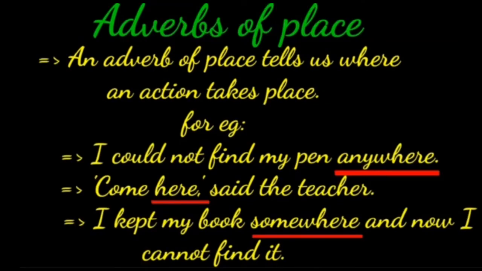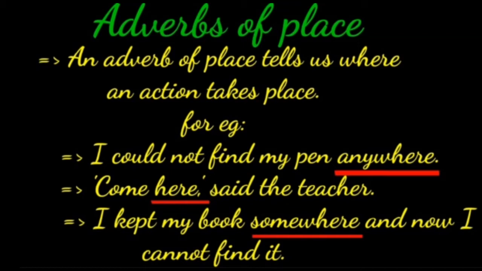Now, next kind, adverbs of place. An adverb of place tells us where an action takes place. I repeat, children, an adverb of place tells us where an action takes place. For example, I could not find my pen anywhere. Next one, come here, said the teacher.